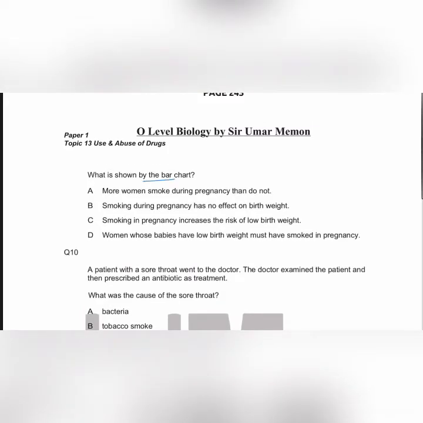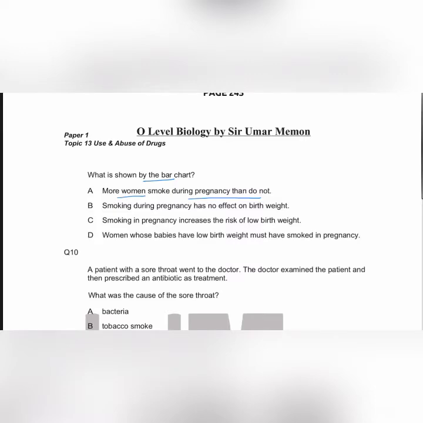Let's see the question. What is shown by the bar chart? More women smoke during pregnancy than do not. This is not shown in the data. The number of women that smoke during pregnancy and the number of women who do not smoke during pregnancy is not present in the data. What the data shows is that among smokers, what percentage of women had babies with low birth weight, and among non-smokers, what percentage of women had babies with low birth weight.